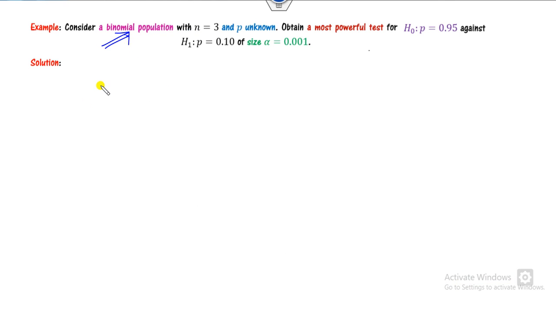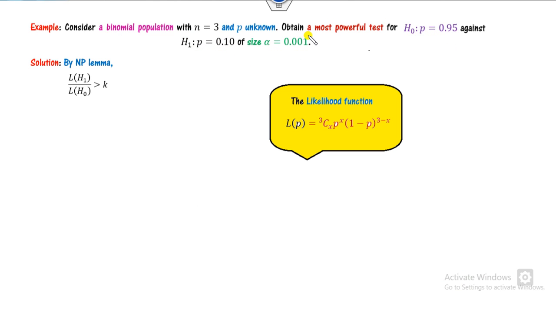Again, it's a binomial distribution. It's equality, that's a simple case. You have to apply the level of significance here. We can define the likelihood function with n equal to 3. We can substitute the values with respect to h0 and h1. So this is my h1: 0.1, 0.9, 0.95, 0.05. This will be cancelled out. We can take the power of the x.